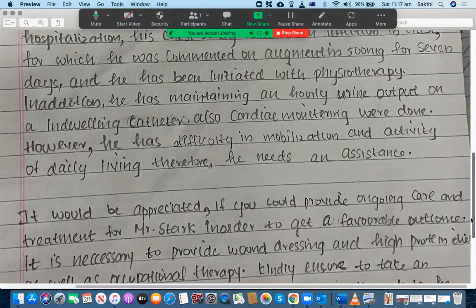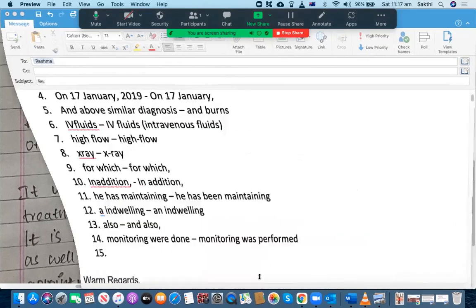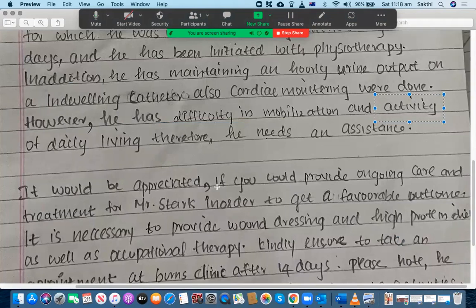However, he has difficulty in mobilization and activity of daily living. See, it's not going to be only one activity, isn't it? It's going to be many. So "activity" is wrong. It is better to say it in the plural form. I mean, you can say "activities of daily living." That is more appropriate.